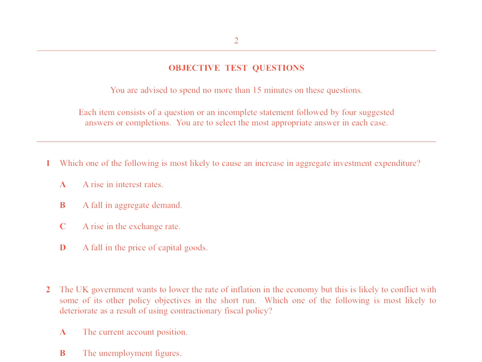Right, a rise in the exchange rate. Whenever you see this, you have to write SPICE. Imports cheap, exports dear. Now, if firms' exports are dear, they're not going to be selling as many goods, so why would they want to invest? So it's not right. So the answer is going to be D. And this is simply if there's a fall in the price of capital goods, firms are more likely to want to buy capital goods. So the answer is D.